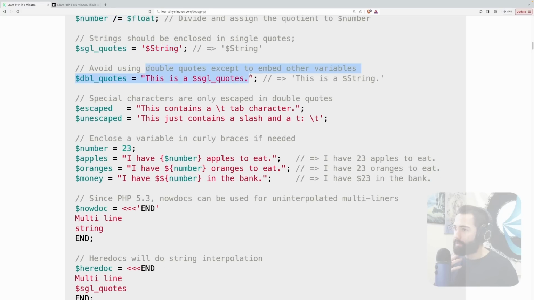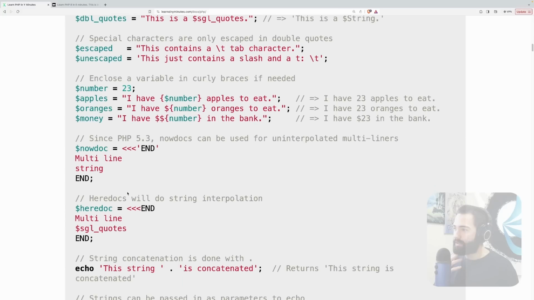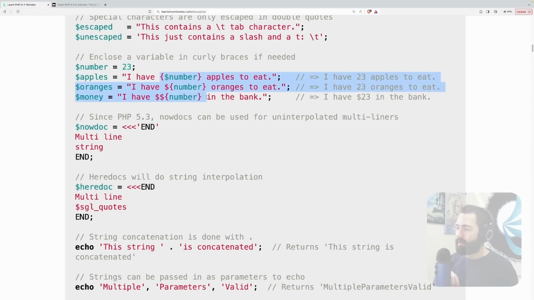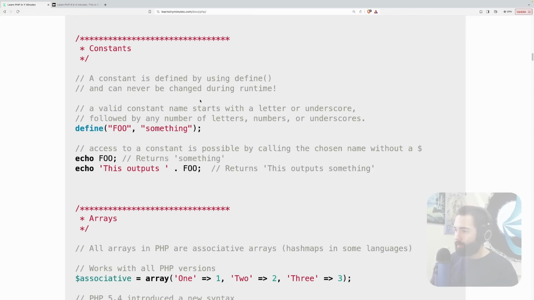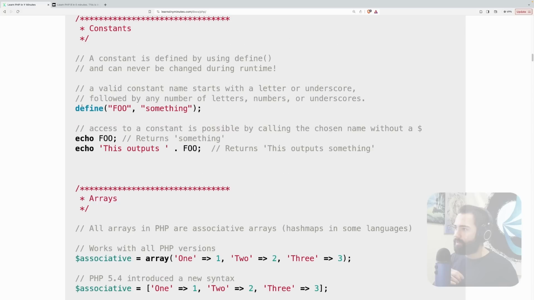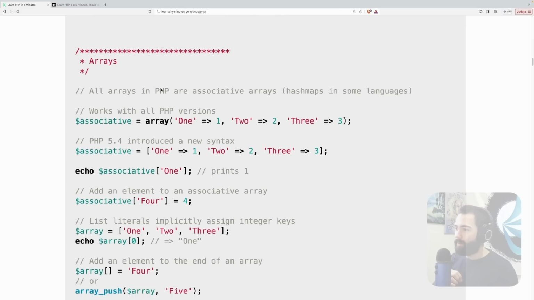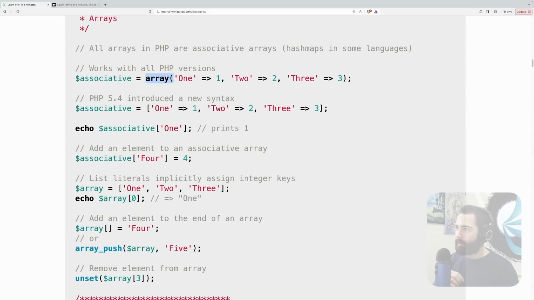You get single quote strings, double quote strings. I don't know if they can span multiple lines. I actually just missed this, but you can have string interpolation. Cool. So define some constants, echo foo. Okay, so I can define based on dynamic input.